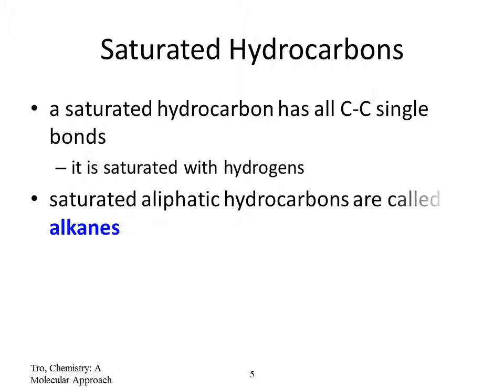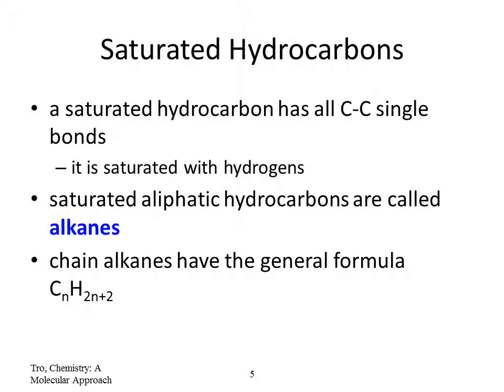Now we'll come back to the saturated hydrocarbons. Saturated hydrocarbons are not reactive and only have single bonds. They are called alkanes. To draw an alkane, there is a formula: CnH2n+2.